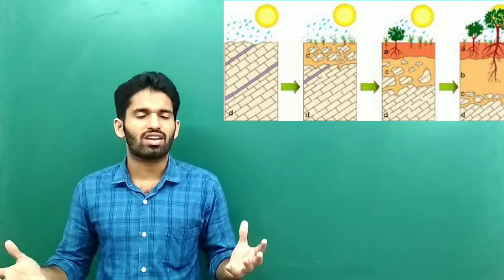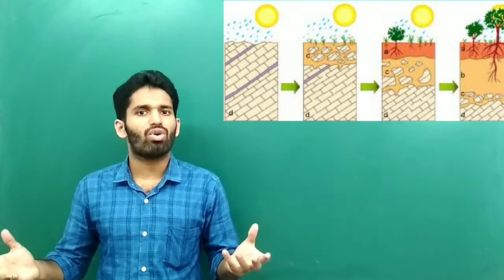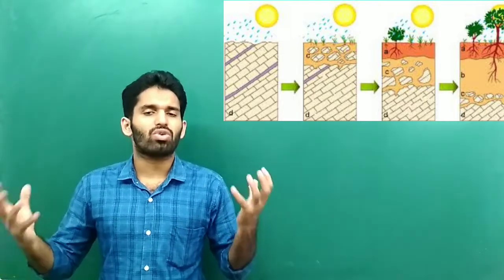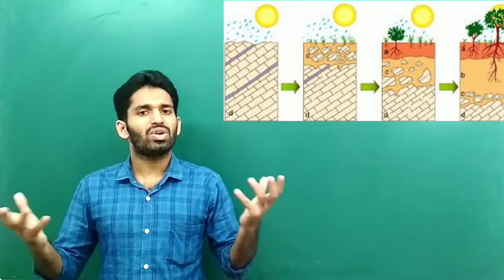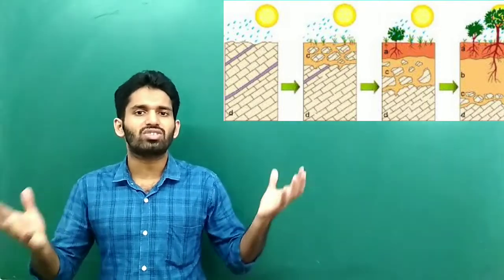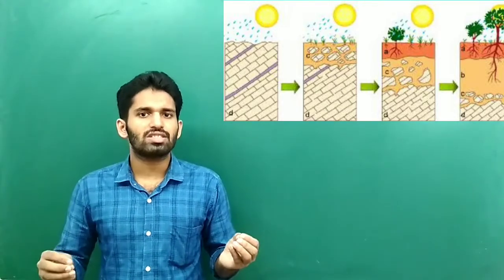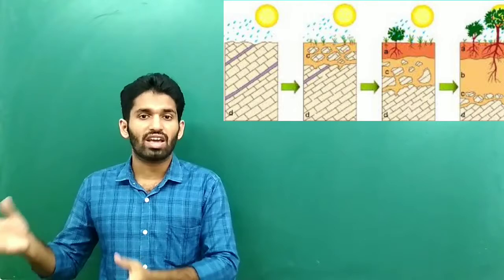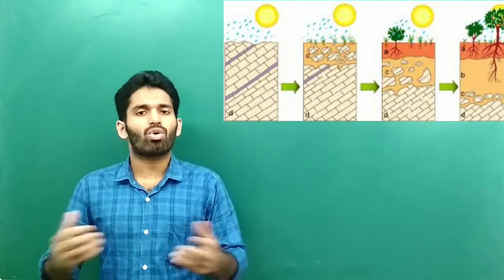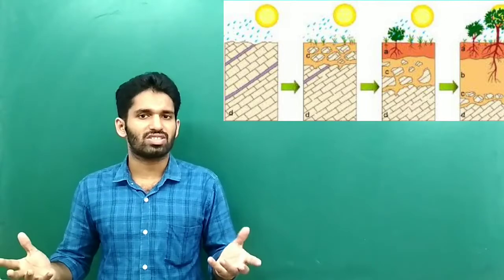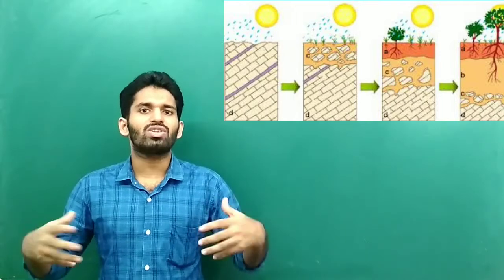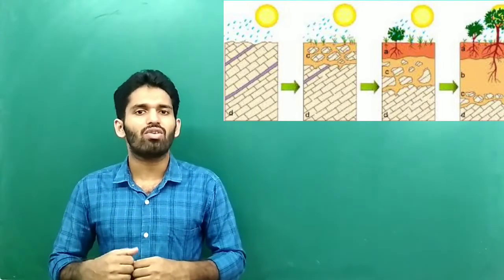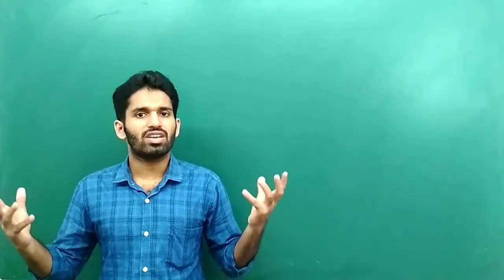Due to the heat from the sun and due to the cold climate, the huge rocks start breaking down into smaller pieces. And again, due to the wind, water, etc., these rock particles were carried to different places, and when they are carried, of course, they rub each other, which again broke the rock particles into smaller pieces. Finally, these small rock particles broke down into fine particles, and finally they have formed into this soil. It took millions of years for the formation of soil.